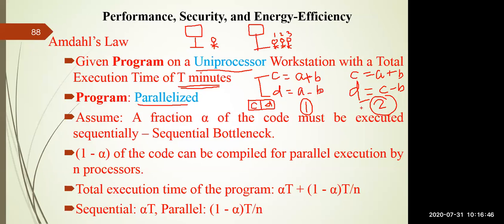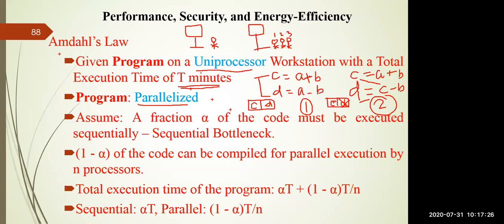But if you come to the second program, the second instruction is depending upon the first instruction. The first instruction value should be supplied here, then only we'll calculate C minus B, and we'll calculate the value of D, and we'll return it to the particular user. So in this case, even if you have a multi-core processor, whenever you are executing C, you cannot execute D because D is not parallelizable. So whatever program you are giving, you have to make sure that program can be parallelized so that multiple works can be done simultaneously.